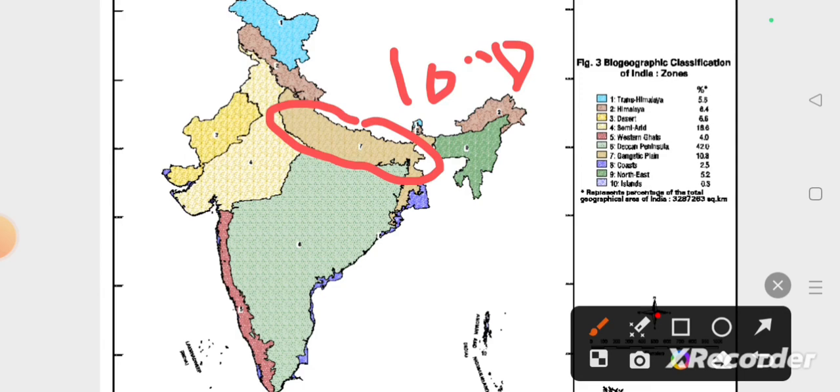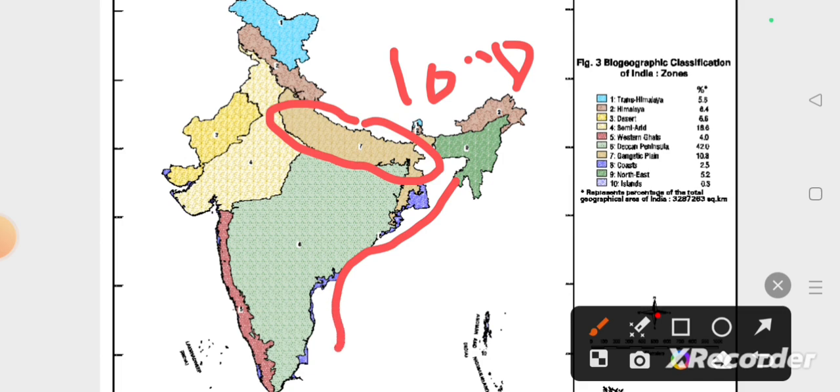All of these are present in the Gangetic Plains. The most important species is Platanista gangetica, the Gangetic dolphin.